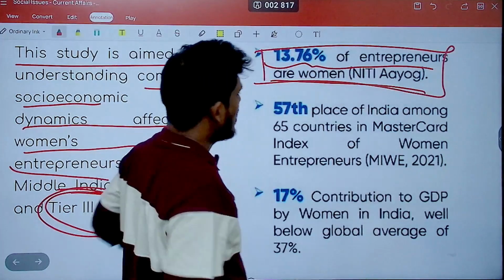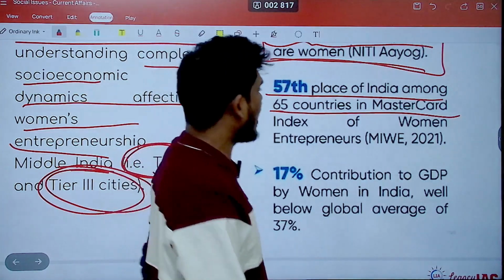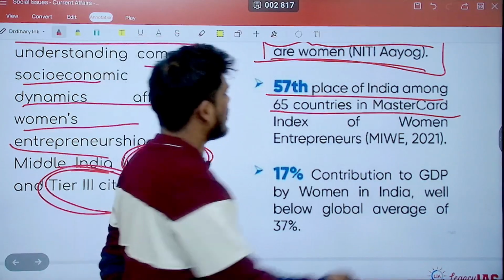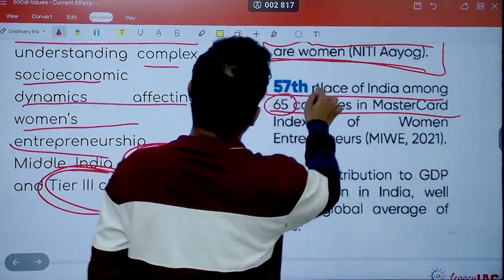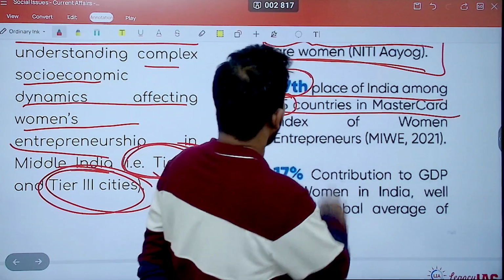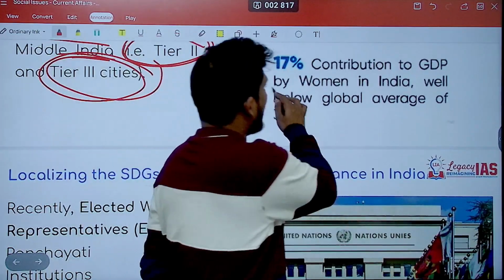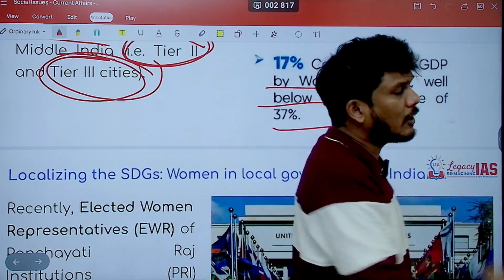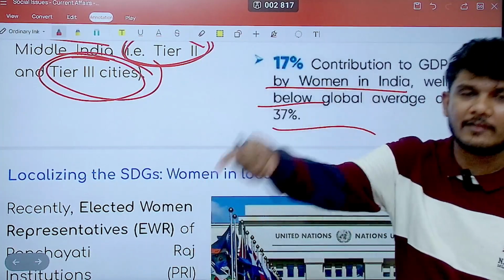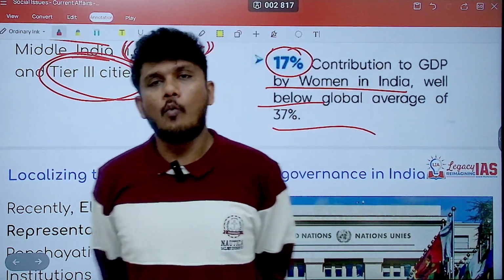Now, India is in 57th place among 65 countries in the MasterCard Index of Women Entrepreneurship. That is not a good place to be, because just 65 countries are involved, and India is placed 57th, quite a low number. Then, 17% is the contribution to GDP by women in India, which is well below the global average of 37. So the global average is more than double the percentage in India, which is just 17, less than 1/4.